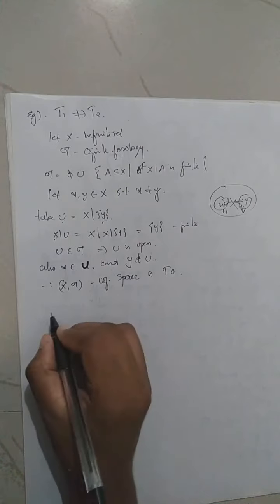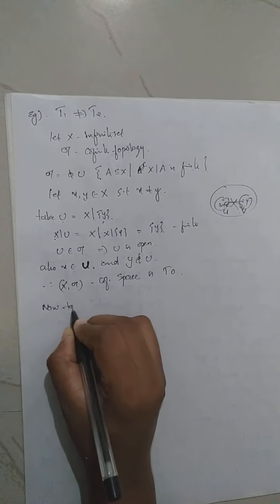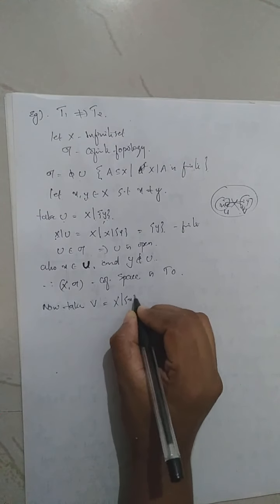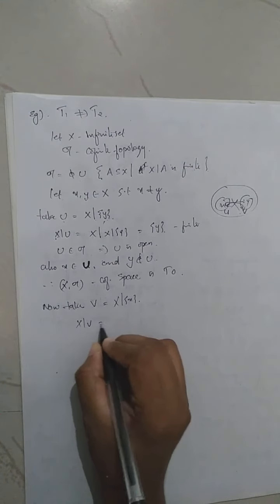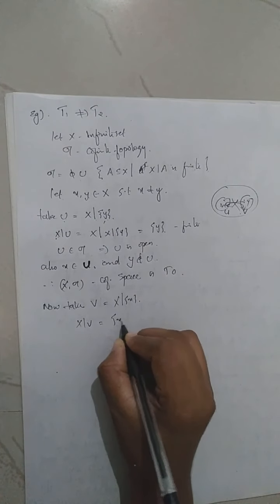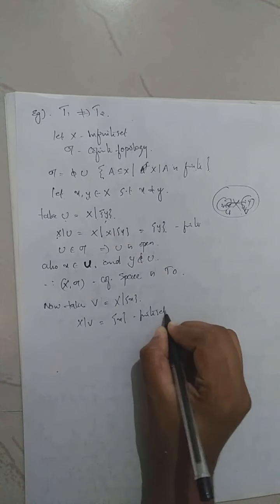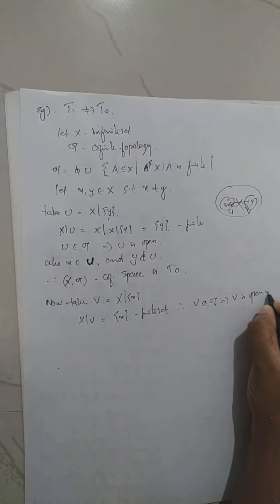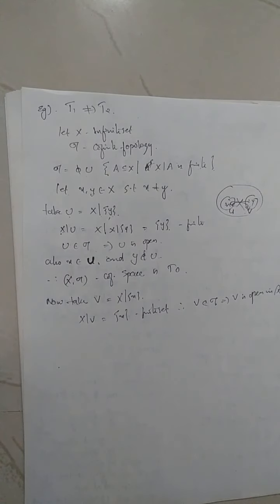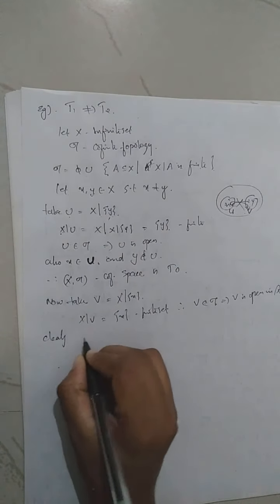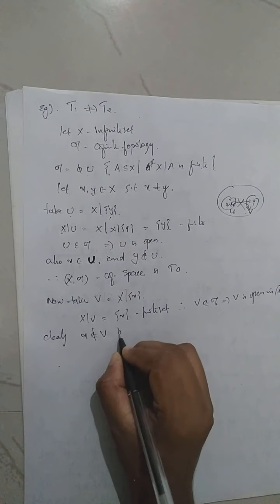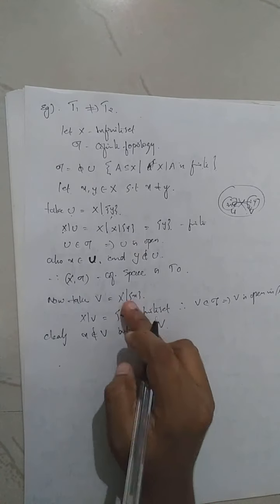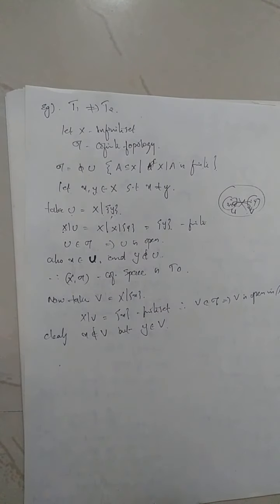So I now take V equal to X minus singleton x. Then what will be V complement? X minus V will be singleton x, which is a finite set. Therefore, V belongs to tau. That means V is open in (X, tau). And clearly x does not belong to V, but y always belongs to V. Only x is removed, all the other elements are there, so y is definitely there. So you get y belongs to V.